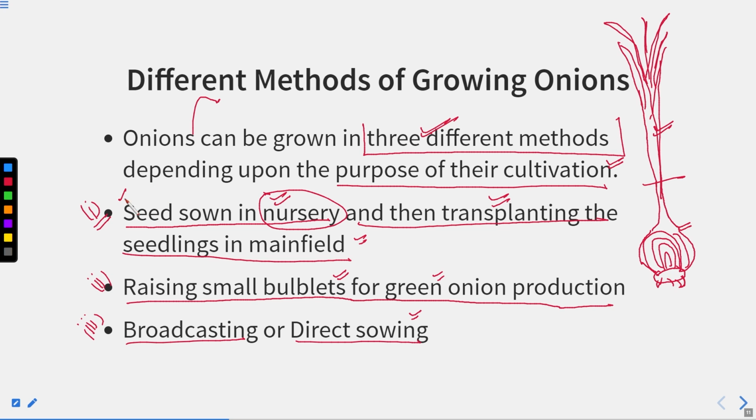So in this first method, the seeds are sown in the nursery and then transplanted to the main field. Whereas in the second type, small bulblets are grown in the field. And what is the requirement for that? We require this green onion, this green leafy part, right? And the third type is the broadcasting or the direct sowing. Not sowing first in the nursery and then transplanting to the main field. It is directly sown in the main field. These are the 3 different methods.